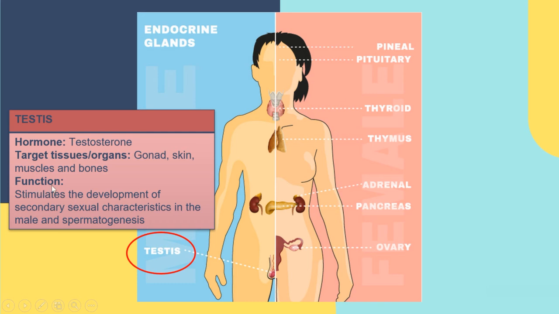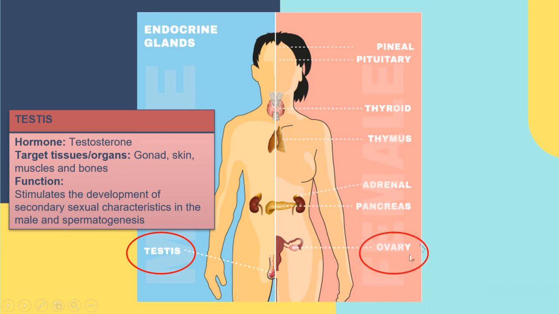The function of the testosterone is to stimulate the development of secondary sexual characteristics in the male and also to stimulate spermatogenesis, the production of sperm. So that is the testosterone secreted by the testes of the male.